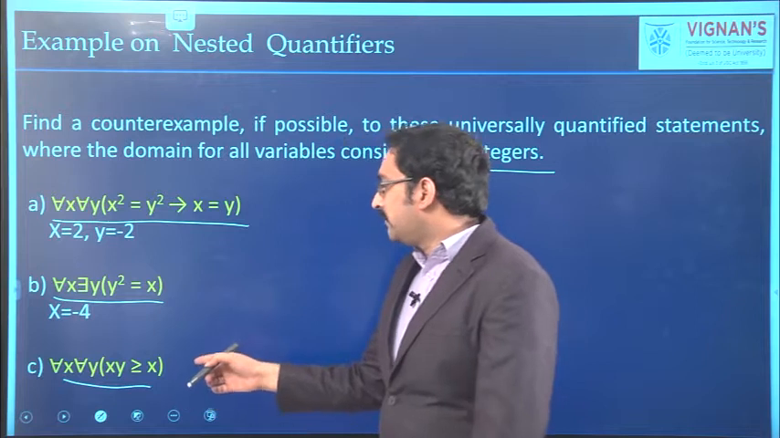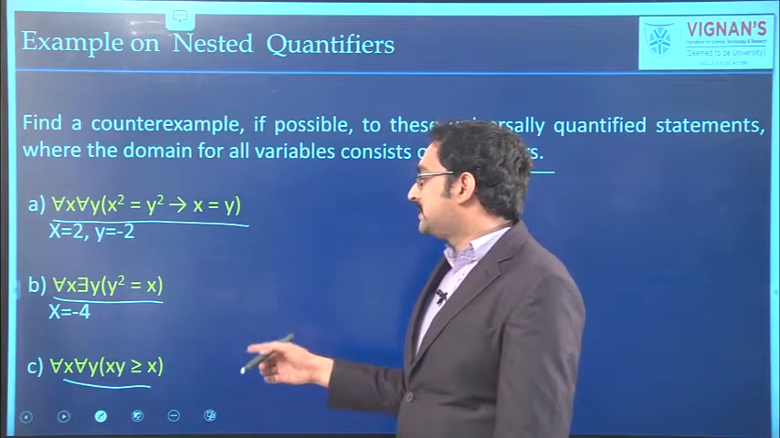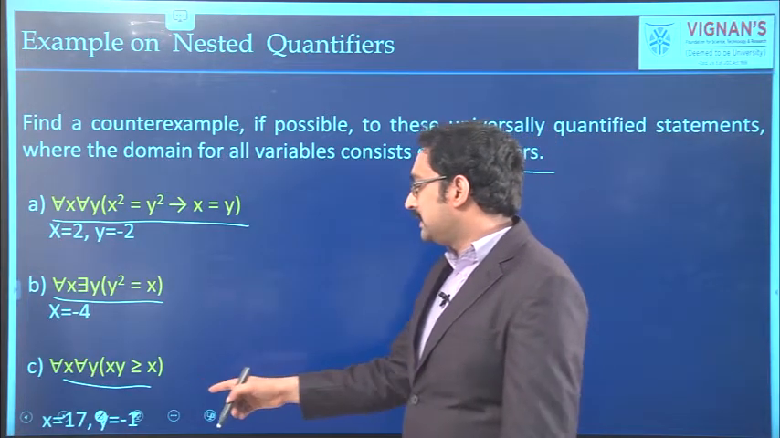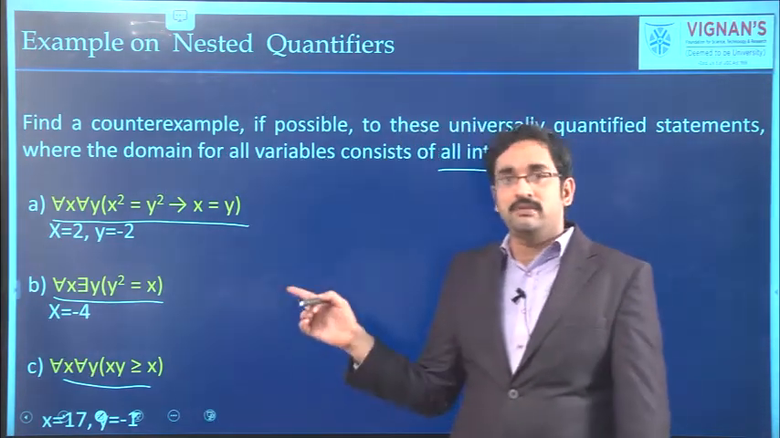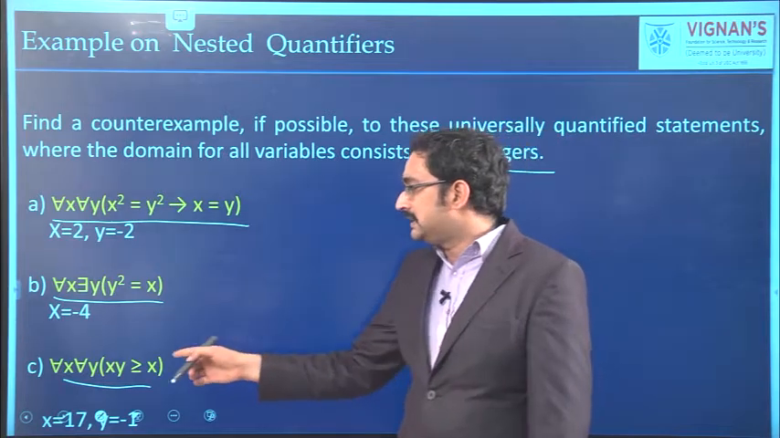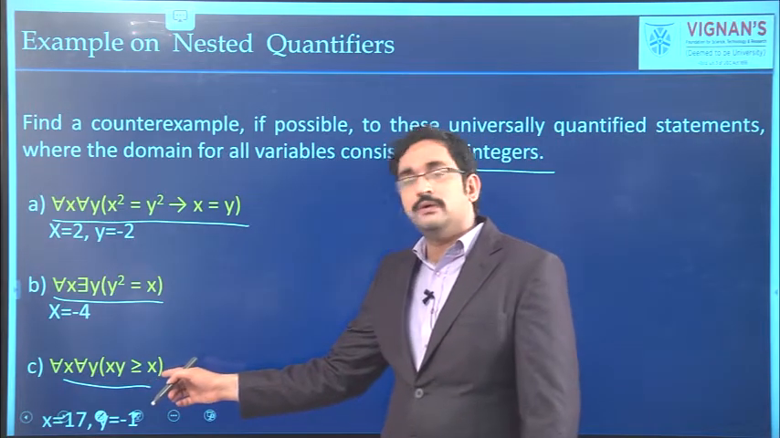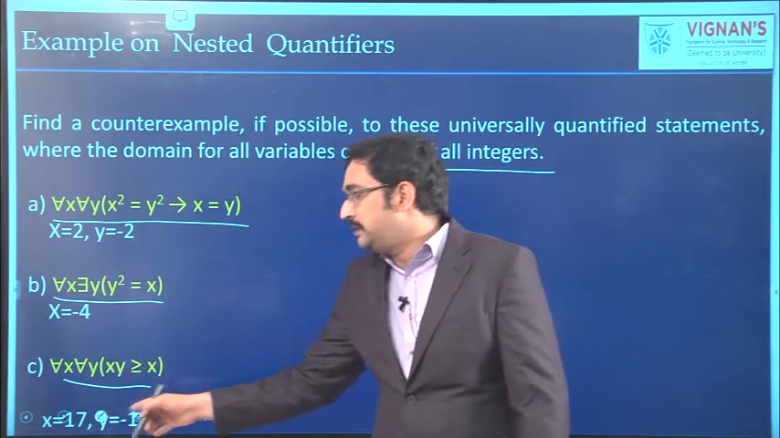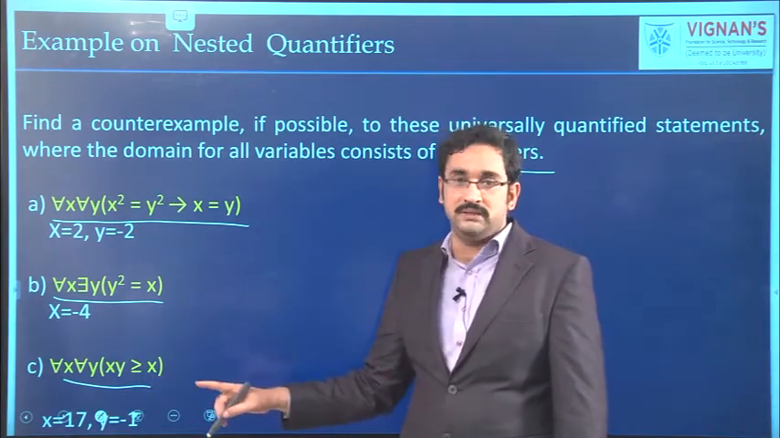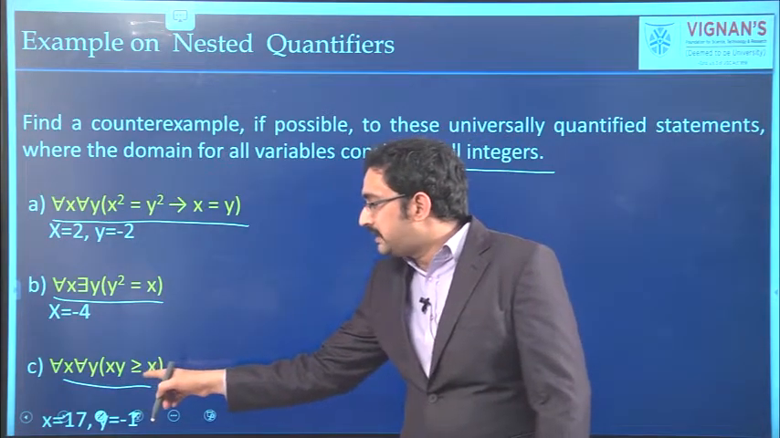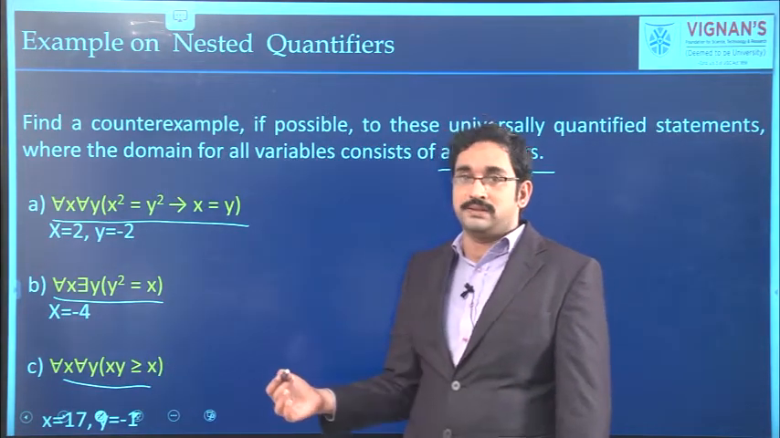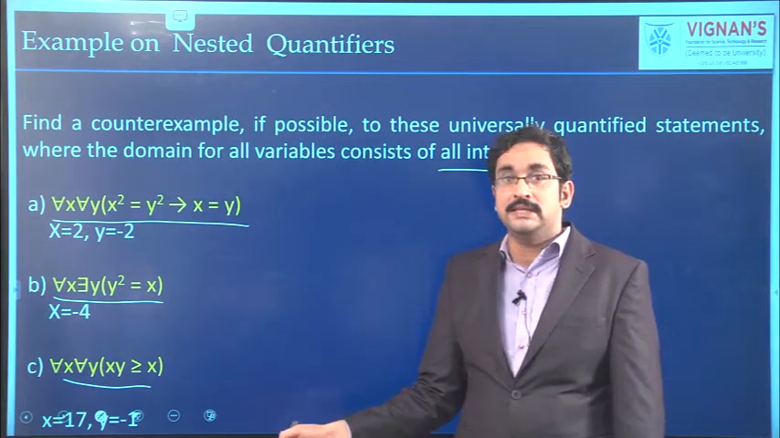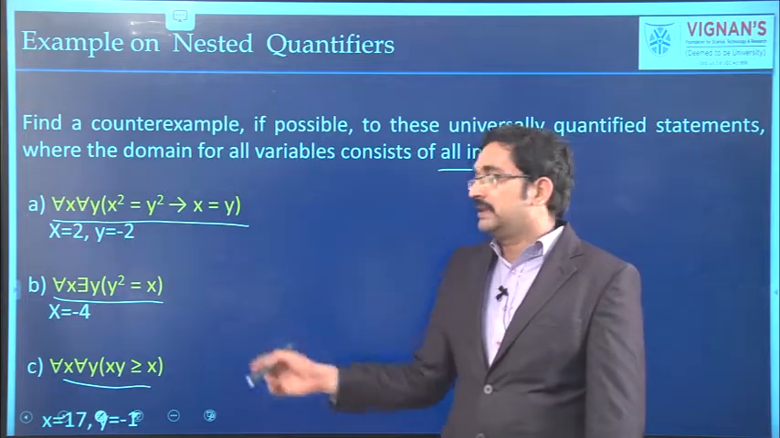See the next one. For all x, for all y, x into y greater than or equal to x. For example, take x equal 17, y equal minus 1. Their product is negative, and it is said to be greater than or equal to a positive number, which is not correct. x into y means 17 into minus 1, which is minus 17. Minus 17 greater than or equal to 17 is false. So, x equal to 17, y equal to minus 1 is a counterexample for the given statement.